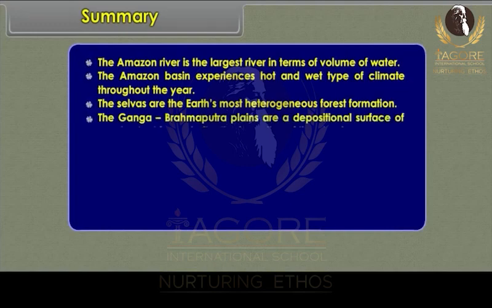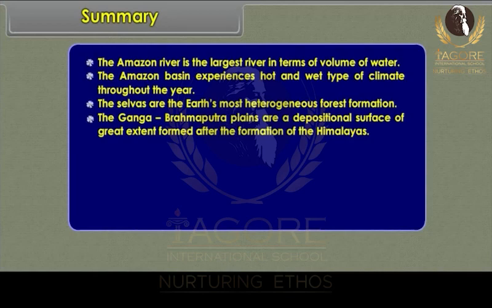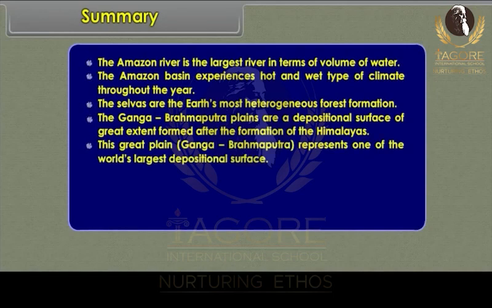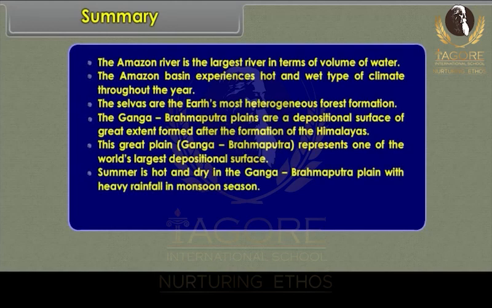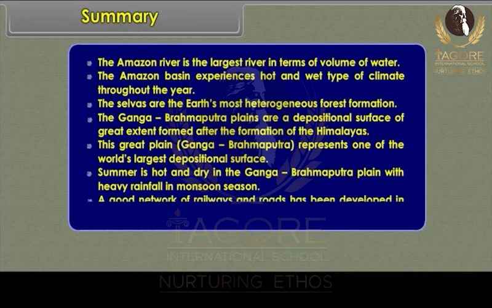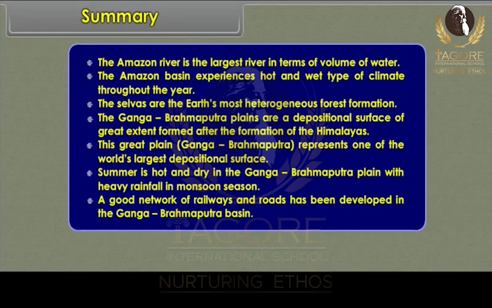The Ganga-Brahmaputra plains are a depositional surface of great extent formed after the formation of the Himalayas. This great plain, Ganga-Brahmaputra, represents one of the world's largest depositional surfaces. Summer is hot and dry in the Ganga-Brahmaputra plain with heavy rainfall in monsoon season. A good network of railways and roads has been developed in the Ganga-Brahmaputra basin.